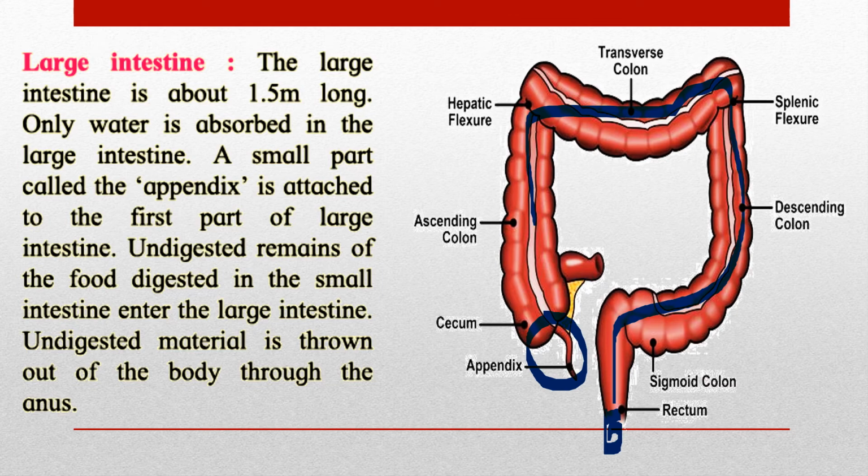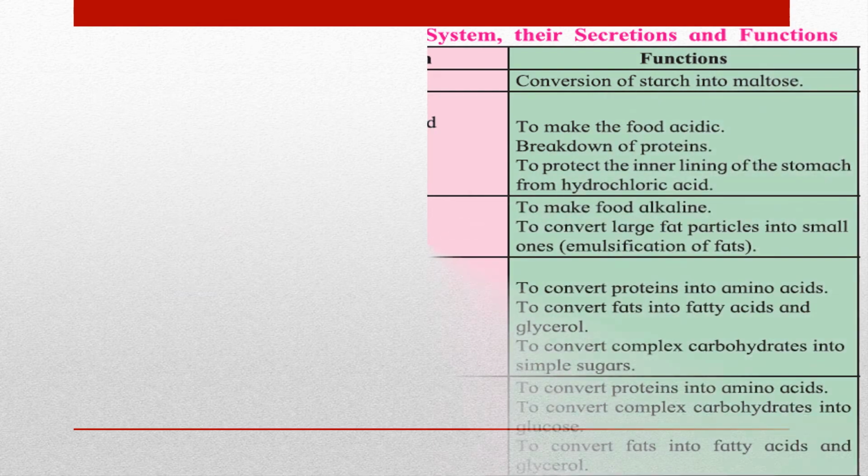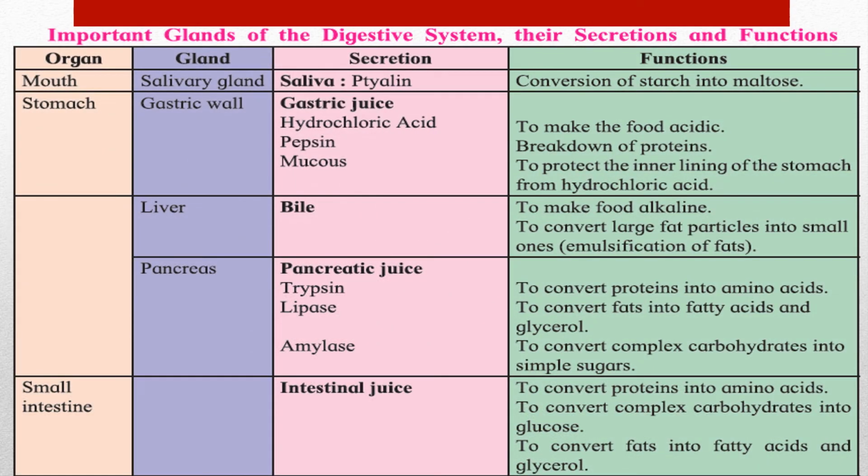Everybody, it is clear how the food enters your body and how it is leaving your body. Everybody has understood each and every function of the parts of the digestive system. Here there is a chart in your textbook also, you can refer to that as well. The important glands of the digestive system, their secretion and the function.